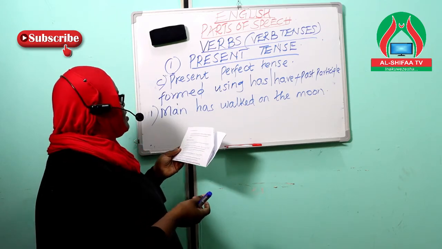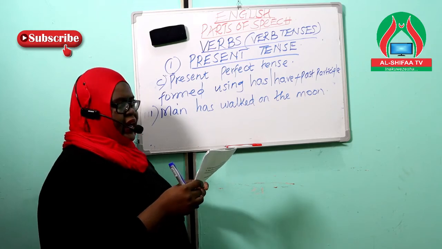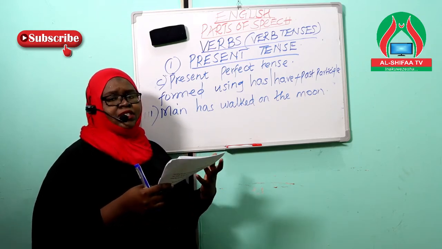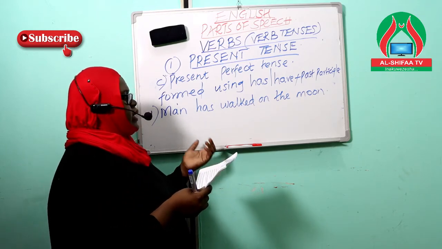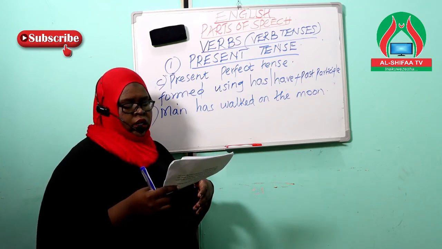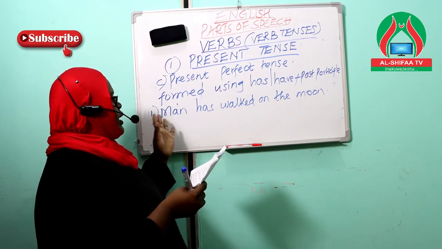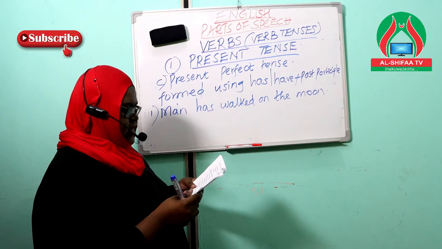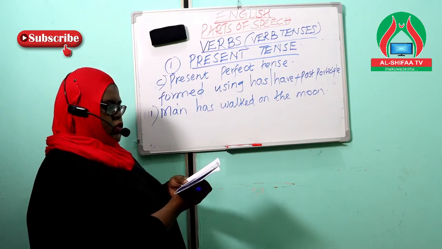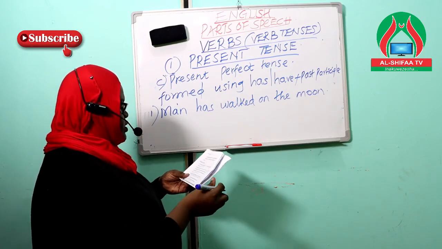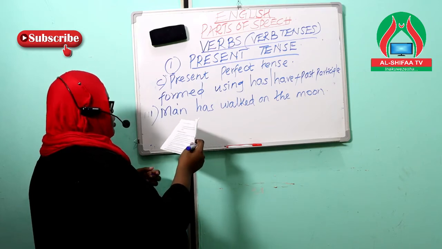Now, an accomplishment, this is an action that has been successfully completed. That is why we say man has walked on the moon as a list of accomplishments of what man has achieved successfully.